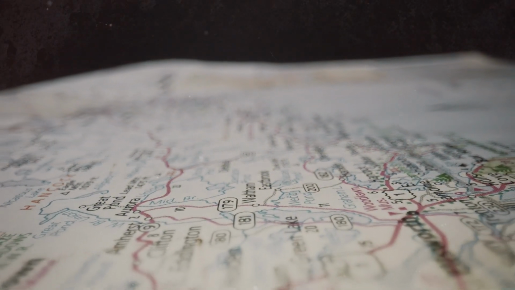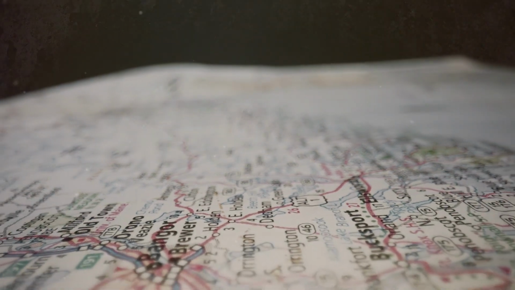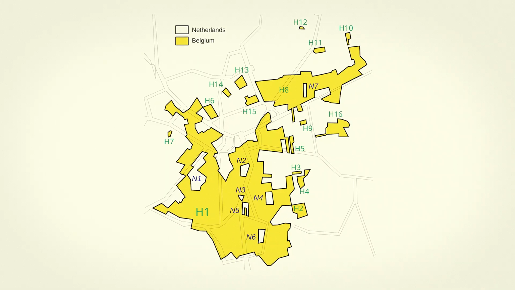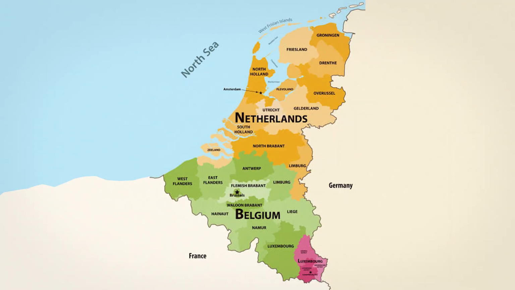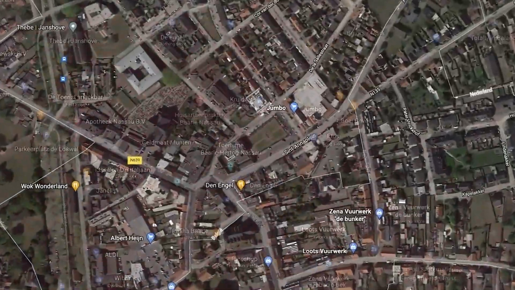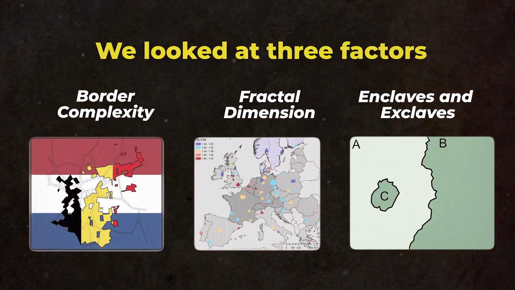But what if we could actually measure how bizarre a country's borders are? Let's dive in. Imagine a country's border as a polygon graph. The points where borders change direction are nodes, and the lines connecting them are edges. So, how do we quantify how bizarre a border is? We looked at three factors.